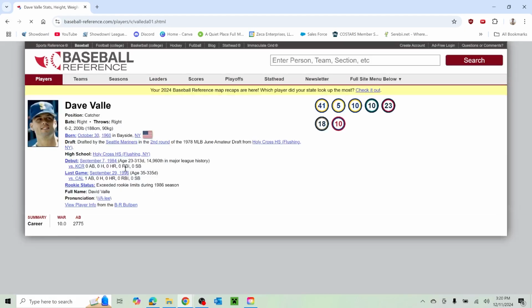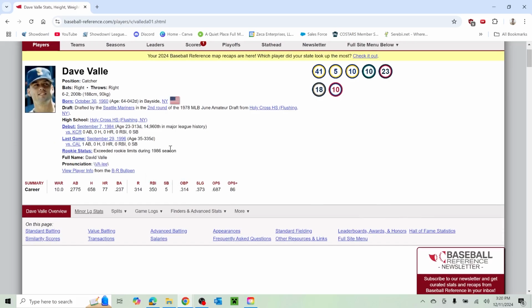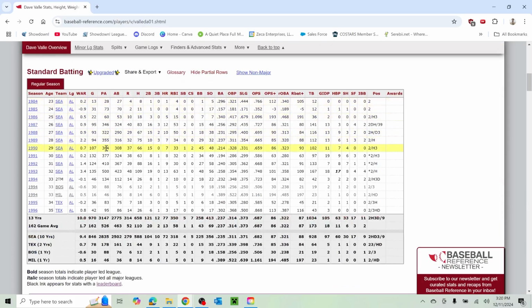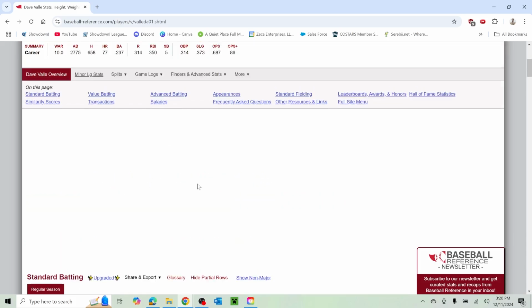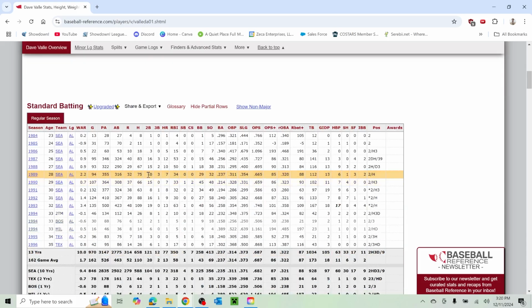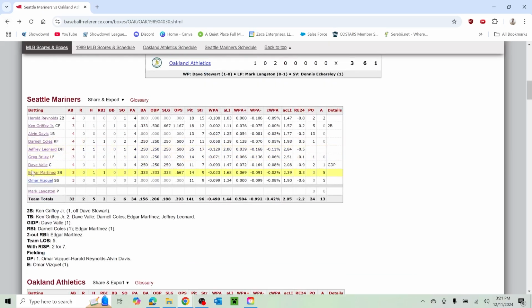Let's go back to Dave Valle. Drafted out of high school, 2nd round, a catcher. Long time here with the Mariners. So '89. Not a great year. Let's see what his defense looked like. Defense is about average, so nothing super special, it seems like. 94 games, so it looks like there was probably a platoon in Seattle at that time.